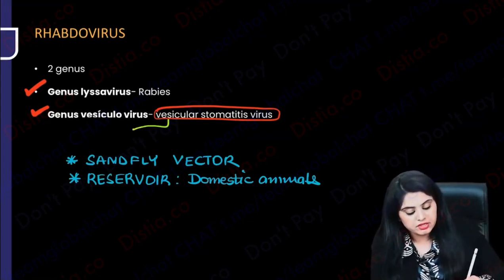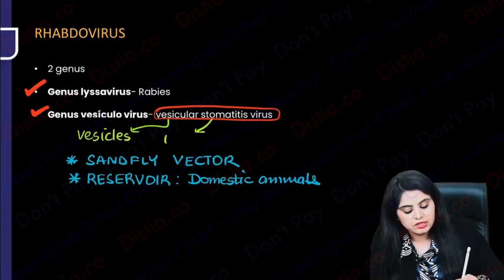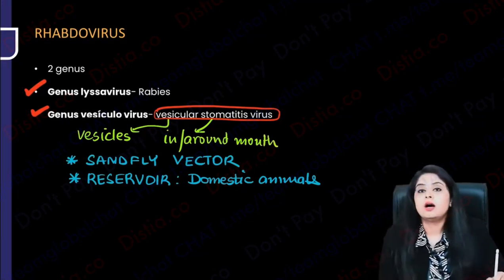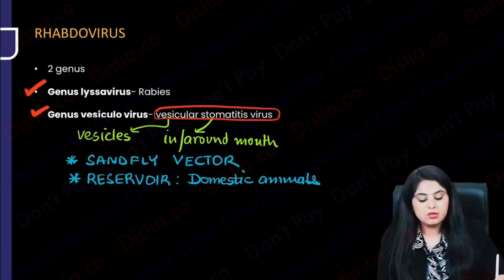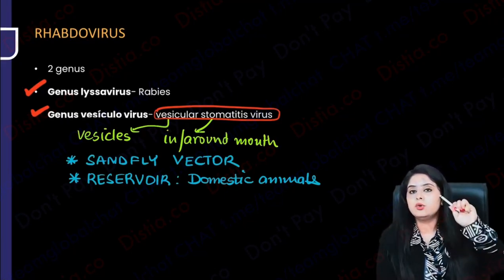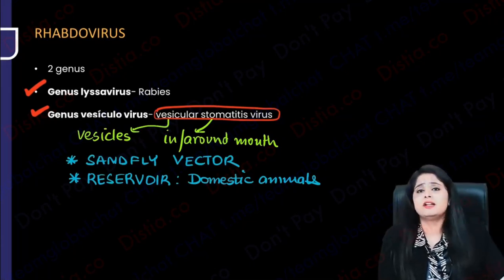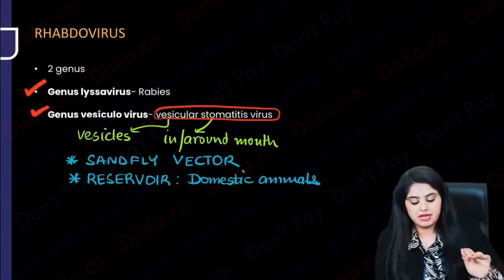What all does this patient have? You will say, ma'am, I can see vesicles, and stoma means mouth. So vesicles are seen in and around the mouth. Vesicles are going to be seen in and around the mouth. That is what is important for vesicular stomatitis virus. Okay, after being in the mouth, then it can go to the oropharynx, it can also go to the brain, then it is endless, it can go to many places, but that's the primary thing.